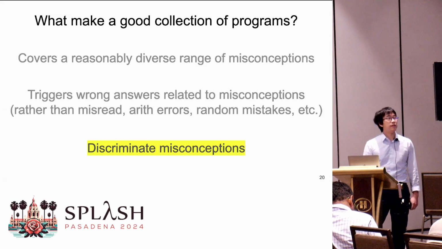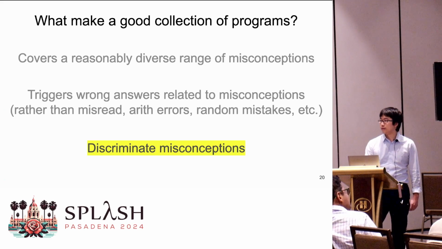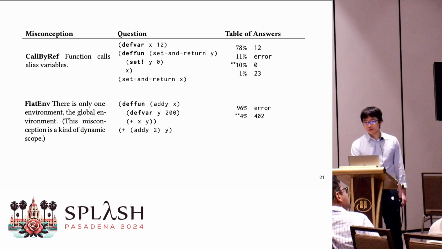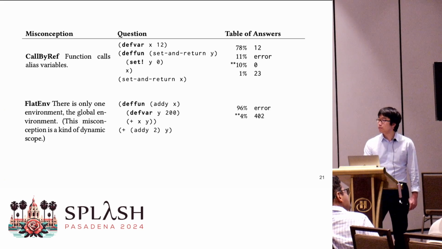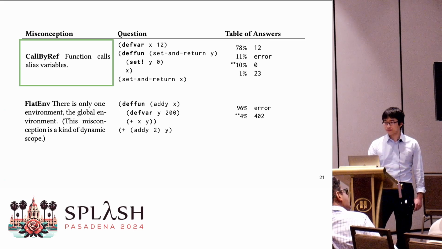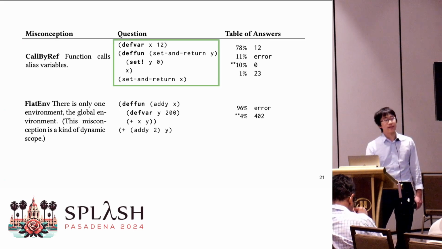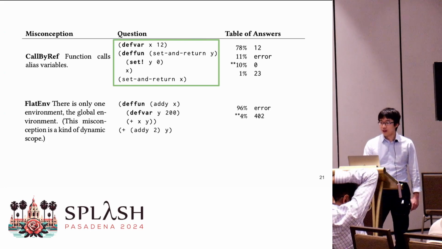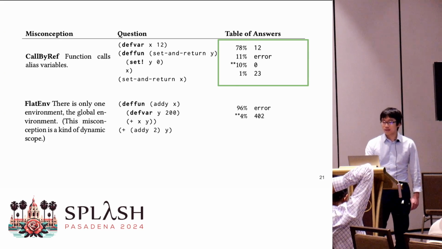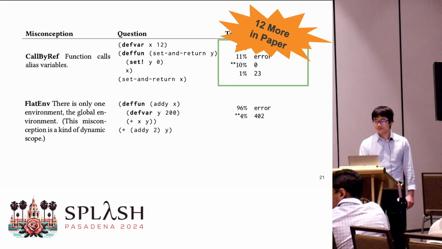Before I dive into details about how to achieve this goal, I would like to briefly show you the misconceptions I found. You can find a full list of misconceptions in the paper. For each misconception, I provide a name and a short description, a program for detecting the misconception, and an empirical distribution of wrong answers. There are a dozen more misconceptions in the paper.